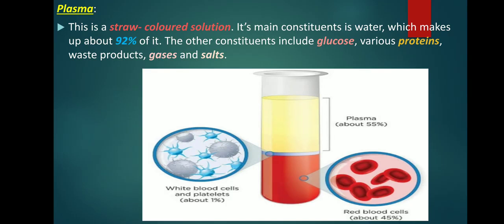Oxygen and carbon dioxide, the blood gases, are found in the plasma as well. The last of the solids are hormones. There is a wide assortment of hormones released by various glands in the body that are transported in the plasma of the blood.